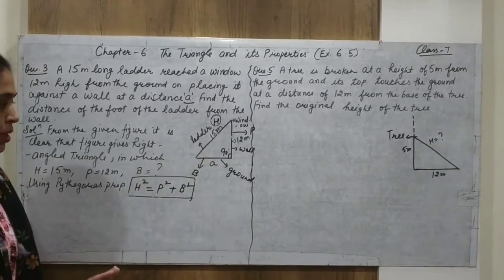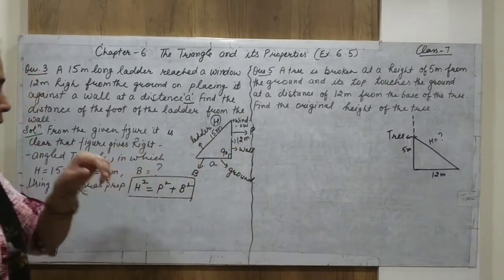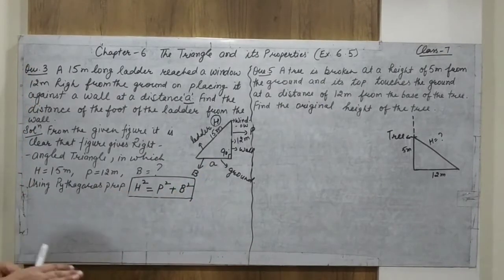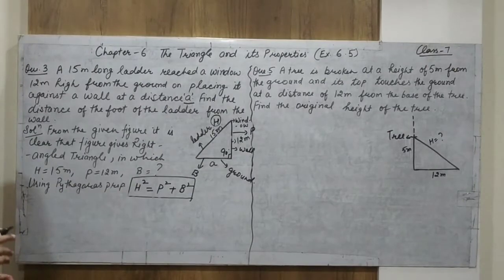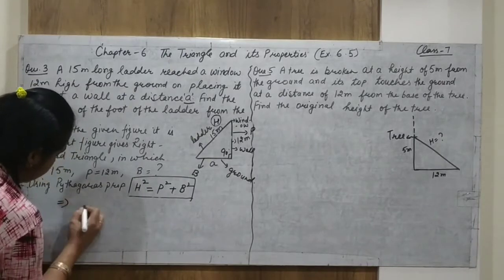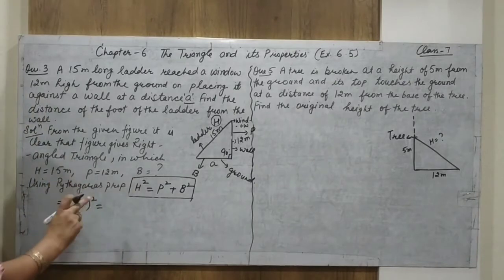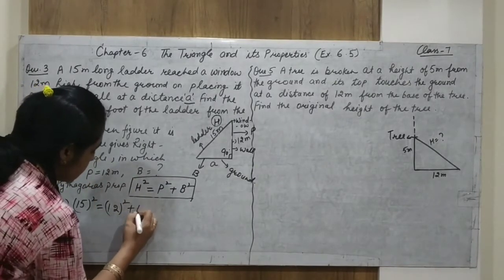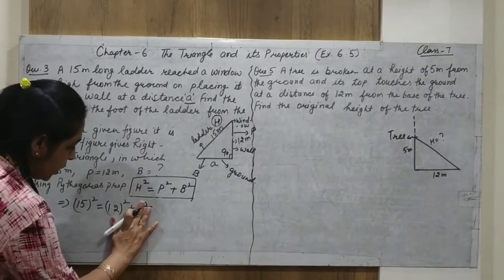Like in this question, the hypotenuse is given, that is 15 meters. The perpendicular is given, that is 12 meters. Now we have to find out the base, that is A. Alright, so let us put all the values in this formula. H is equal to 15. So it implies 15 square is equal to perpendicular, which is 12, so 12 square plus base square.